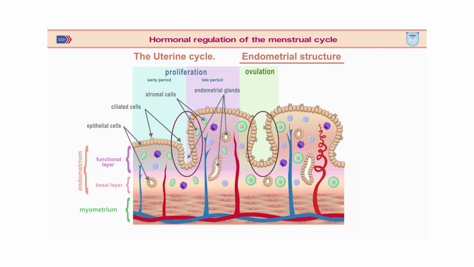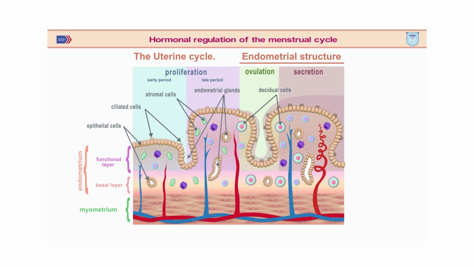The endometrial glands are also located in the basal layer, which ensures endometrial regeneration after menstrual bleeding, as well as after endometrial curettage. After ovulation, the endometrial stroma undergoes decidual changes. The stromal cells become larger and rounder, with the appearance of glycogen in their cytoplasm. As a result of decidualization, the shape, structure, and function of the endometrium change. As a result of all this, the endometrium turns into a secretory organ.